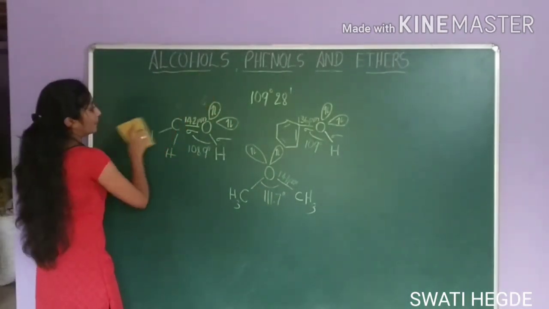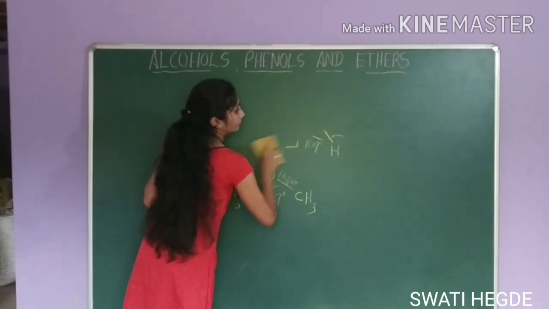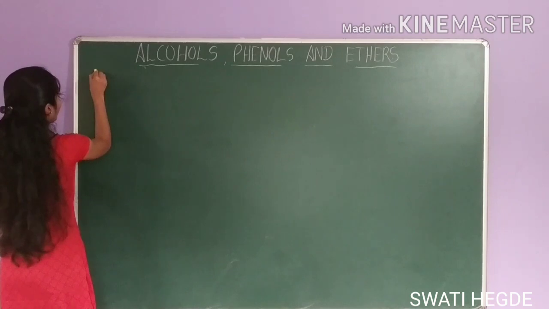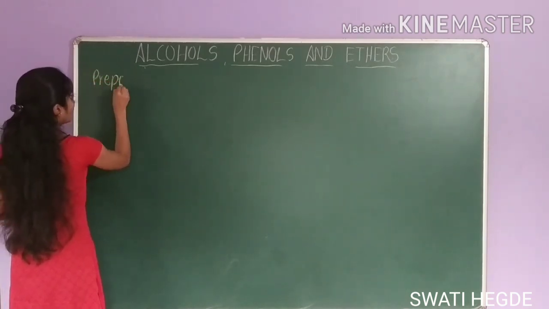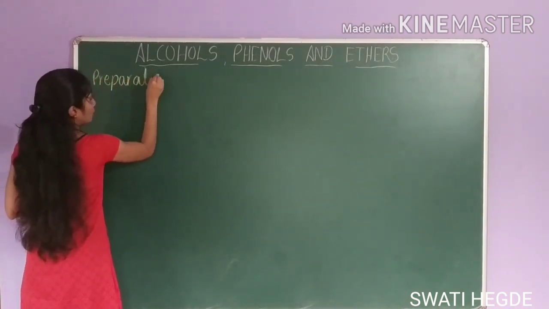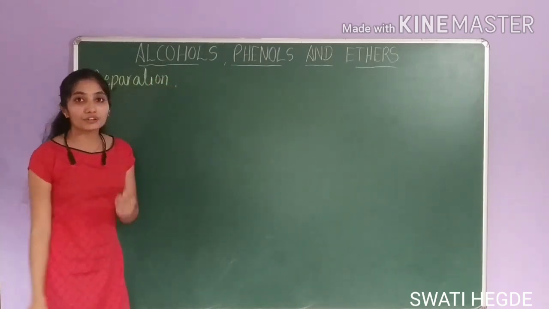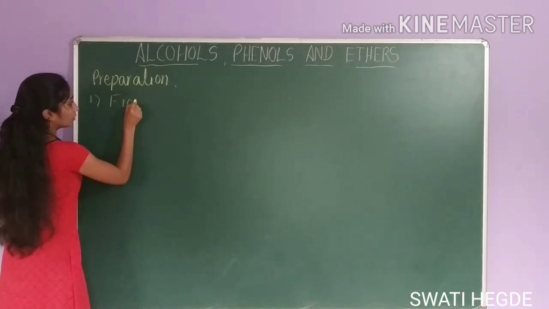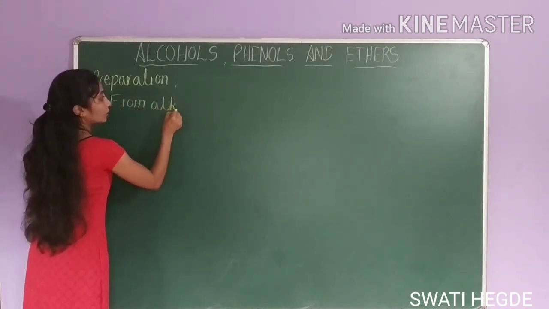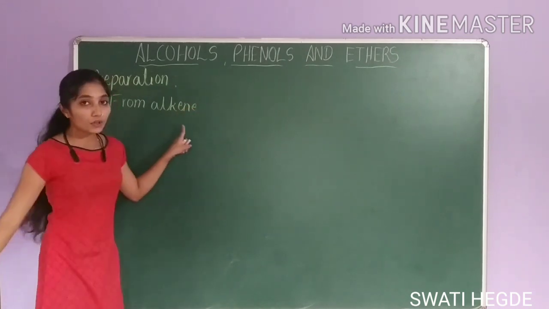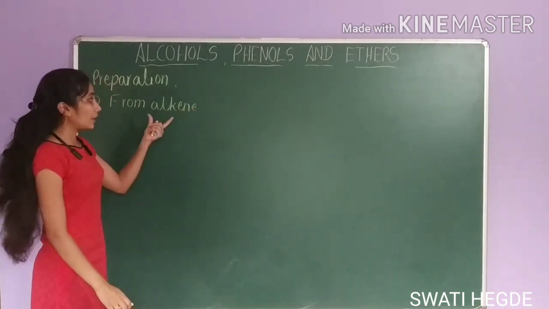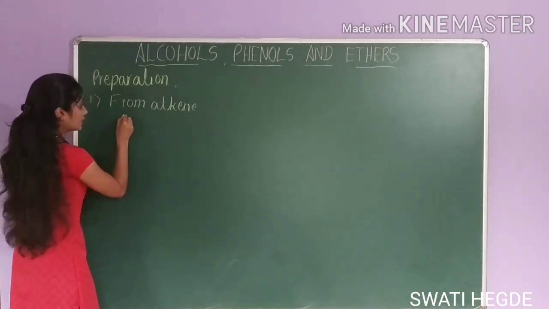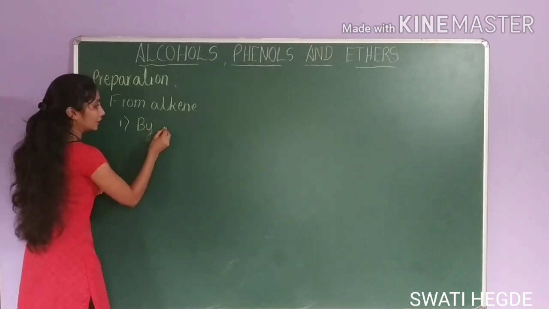Next is preparation of alcohol. First, let us learn preparation from alkene. First method is from alkene. This also involves two methods. You can prepare alcohol from alkene by two methods.